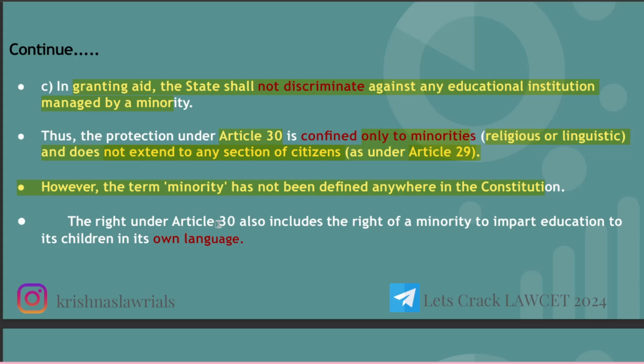The right under Article 30 also includes the right of a minority to impart education to its children in its own language. If you are in South India, say in Telangana, where a missionary school is running, they can, if they want, make it all Telugu medium, everything in Telugu, because it's their language. So they have the right to do that.